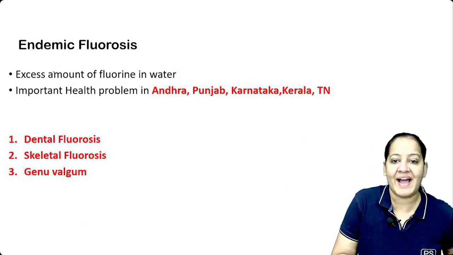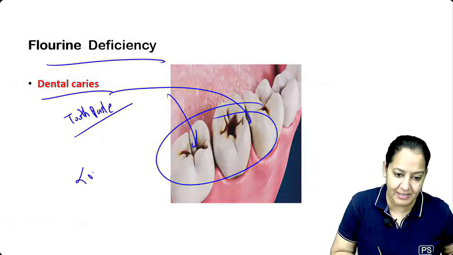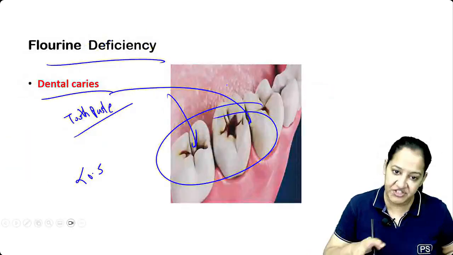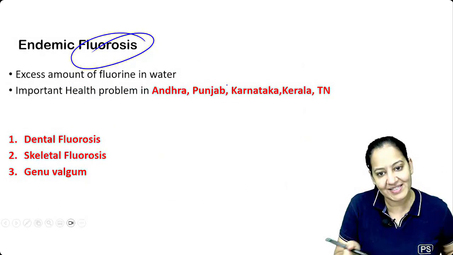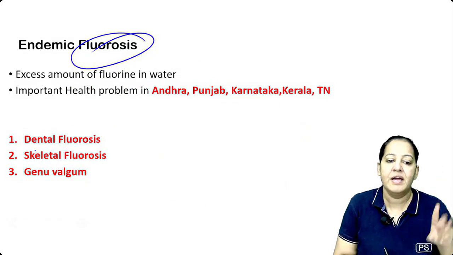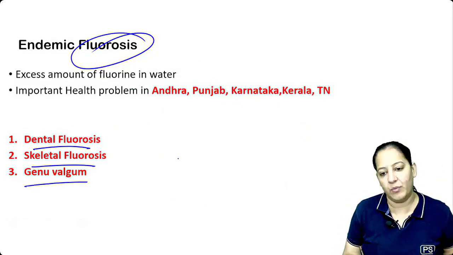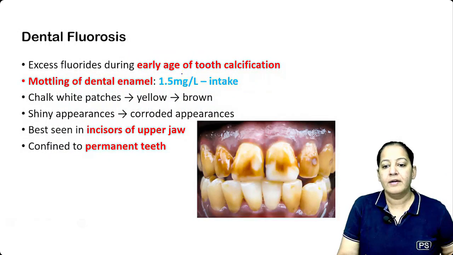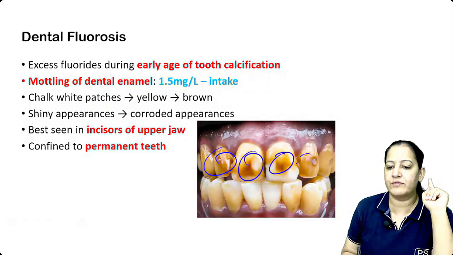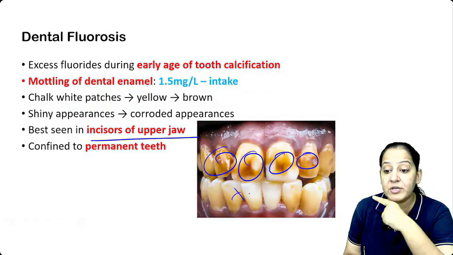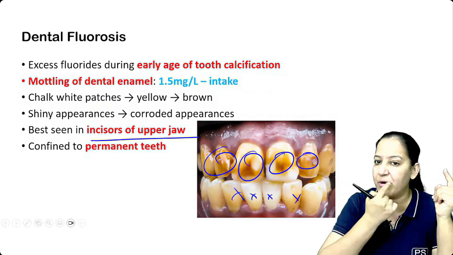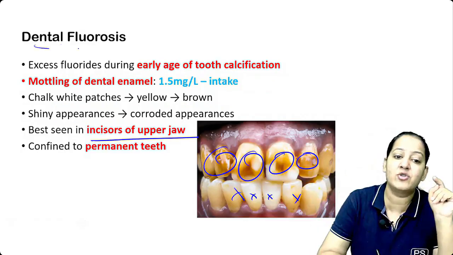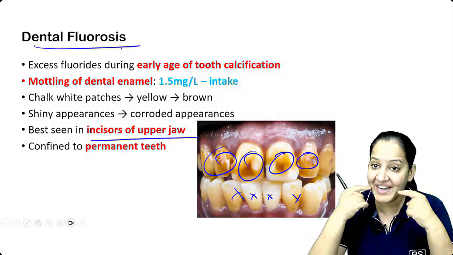Now what about fluorine excess? That was when it is less than 0.5. If it is more than 0.8, the disease is known as fluorosis. Deficiency is dental caries and excess is fluorosis. There are three types of fluorosis: dental fluorosis, skeletal fluorosis, genu valgum. I will tell you all three. Dental fluorosis occurs here. You can see there is mottling of the tooth, especially the incisors of the upper jaw, not lower jaw. The excess fluorine will deposit. Dental caries was different. The deficiency leads to dental caries. Excess leads to dental fluorosis. Got it? There caries, and here fluorosis.